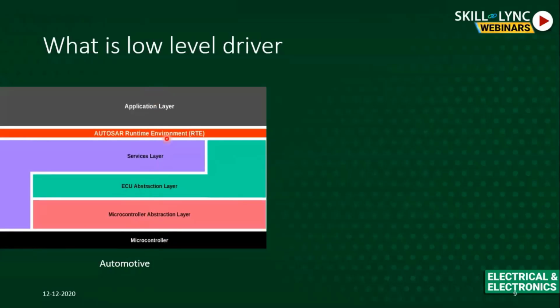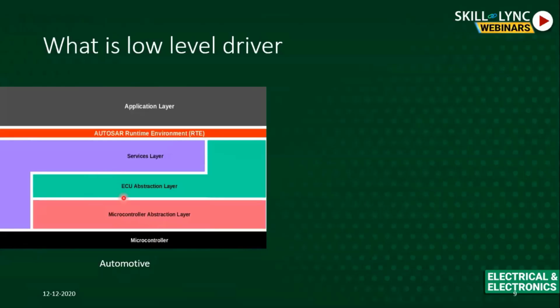If you see, on the top you have your application layer, correct? On the bottom you have your microcontroller, which is your hardware. Just above that you have your microcontroller abstraction layer. This microcontroller abstraction layer is nothing but another name for low-level driver. There are so many names used in industry for this: some people call it low-level driver, some call it device driver, some call it firmware. There are many names which all mean the same. In the automotive industry, it's called the microcontroller abstraction layer.